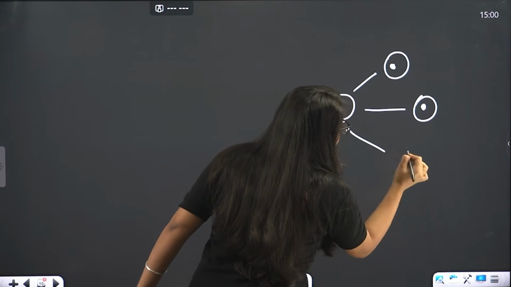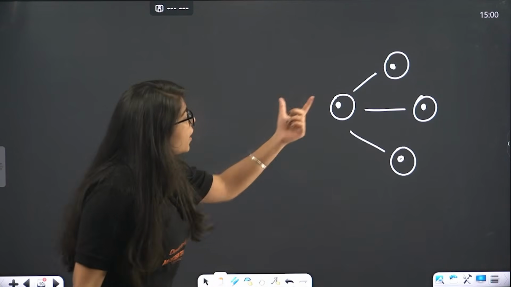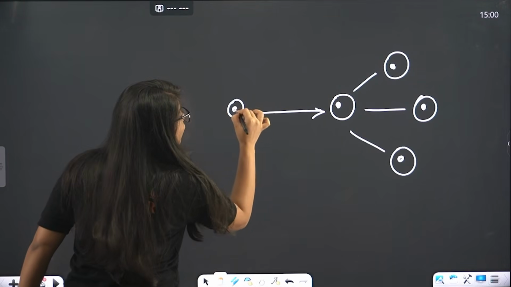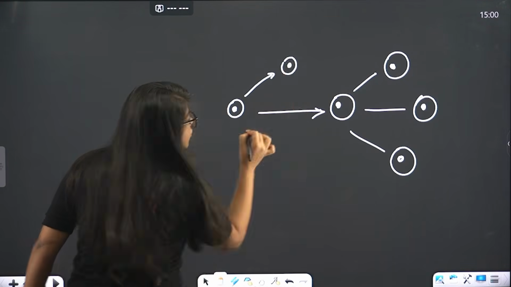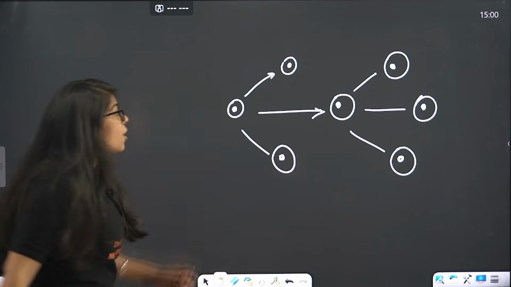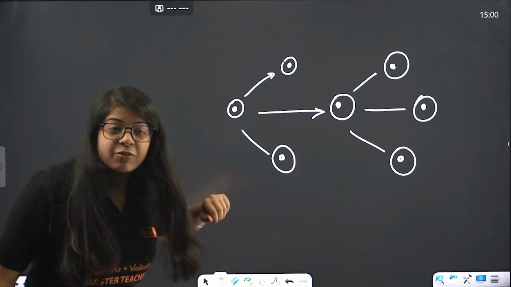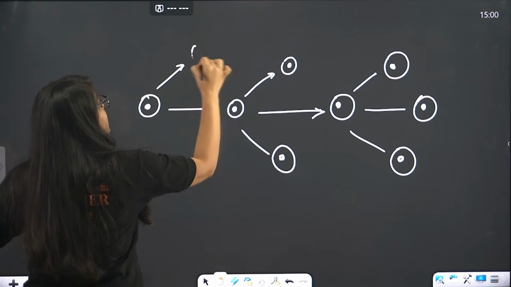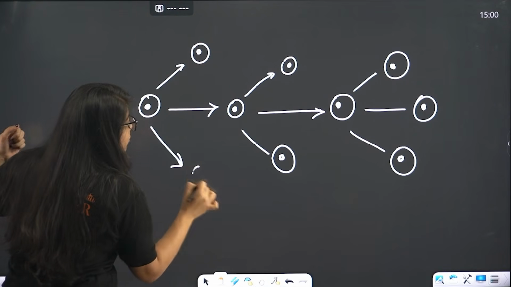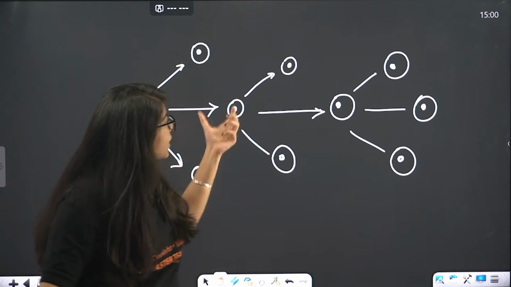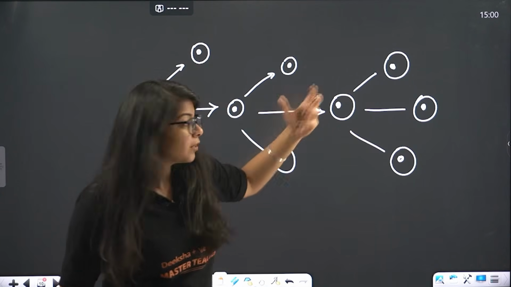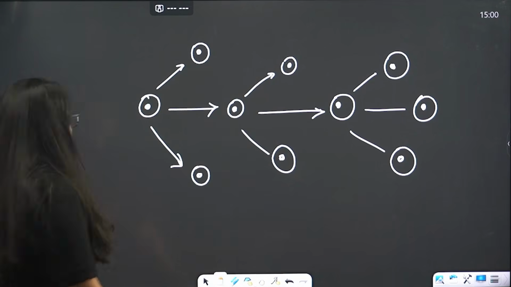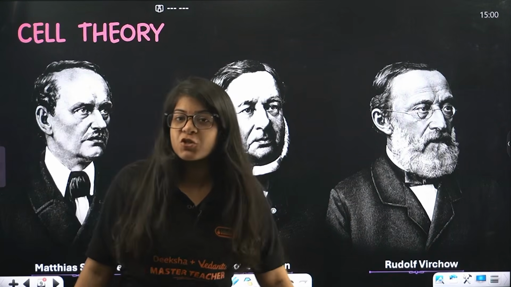Right, which broke into 2 or 3 different cells. Where does this cell come from? It also came from a previous cell which broke into 2 or 3 cells, which broke into 2 or 3 other cells. Where did this cell come from? This came from another cell. Okay, so this is what happens. A cell breaks down, it makes new cells. That new cell again breaks down, makes new cells. That new cell again breaks down and makes new cells. And this whole phenomenon was given by Rudolf Virchow, right?